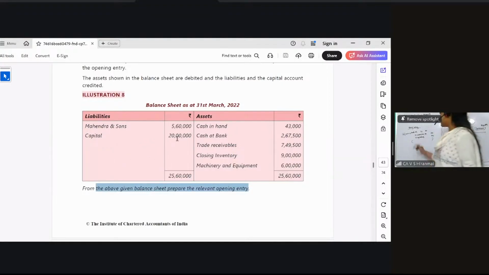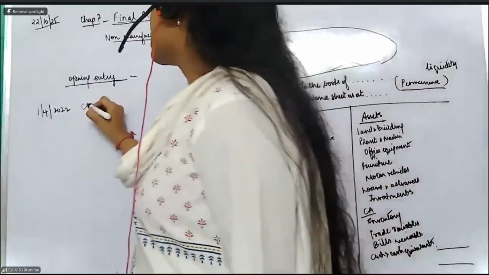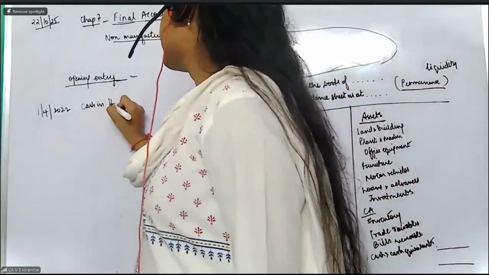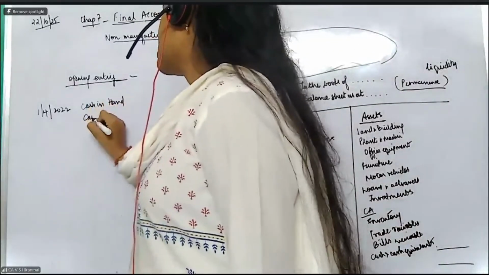So all of you, please see. I will be passing the opening entry in the books of the particular person on 1st of April 2022. That is the first thing. What are all the assets, my dear students? Please tell me. I can't just write the assets in total; I should give a breakup of the assets. It is nothing but cash in hand, cash at bank.